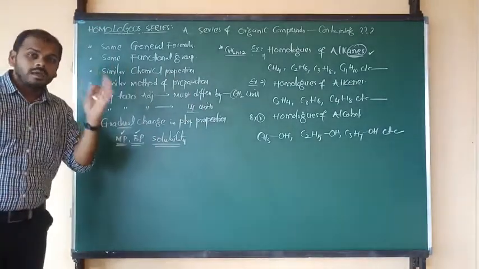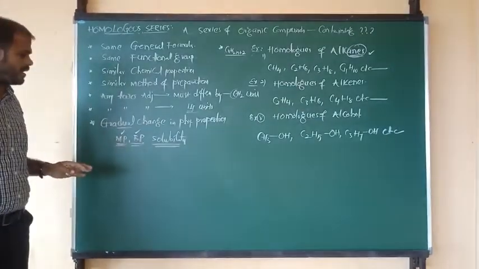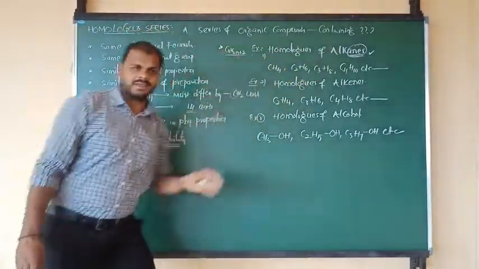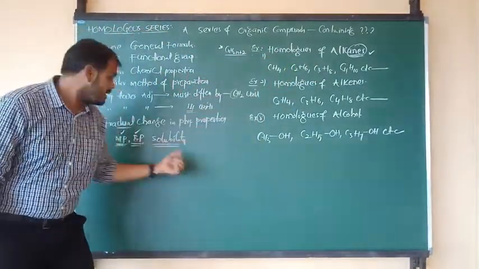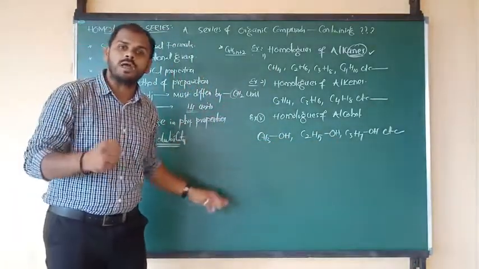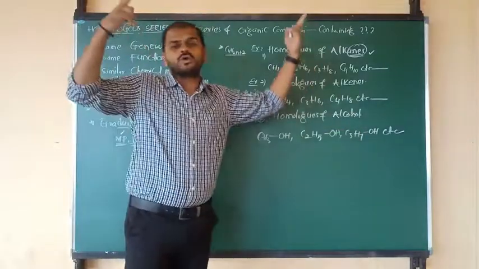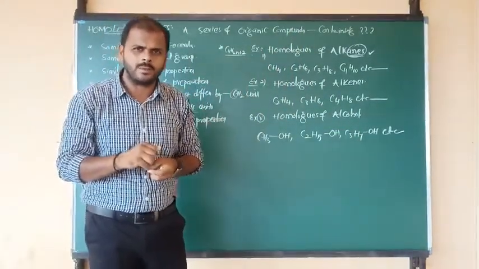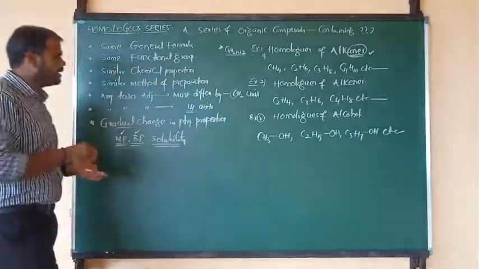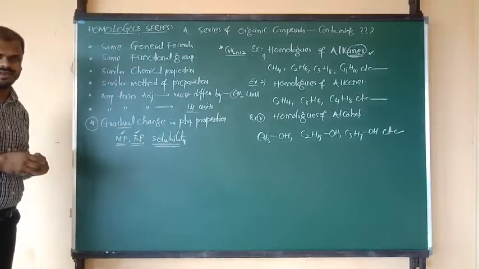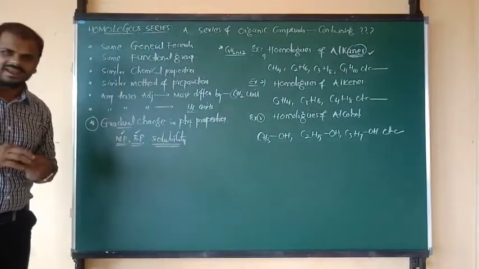Okay, na beta, you have to remember this general concept. So already I have told you, for suppose in case of alkane, melting and boiling point increase, but in case of alcohol, what happened? Solubility decreases. The first one is more soluble because of the small group. As the number of alkyl groups increases, solubility decreases. Okay, all of you? In that manner, you have to focus on this one point only, and all the remaining properties are similar. I hope you understand this clearly.